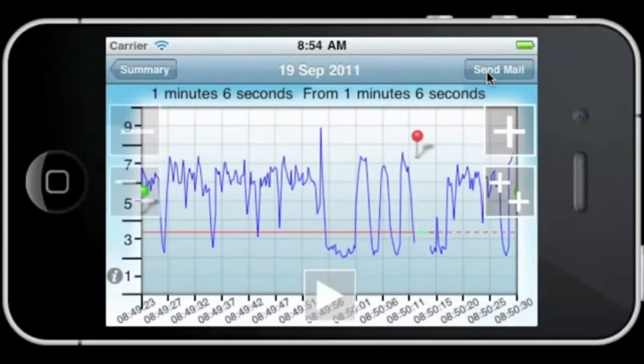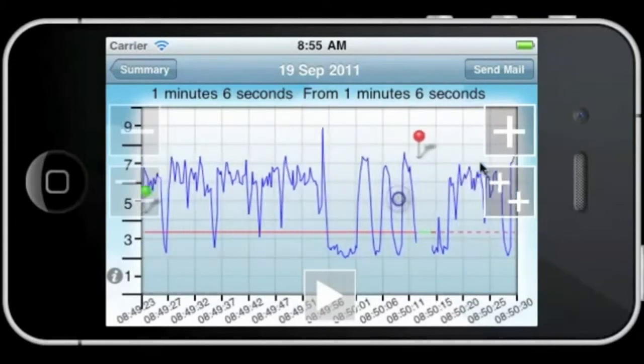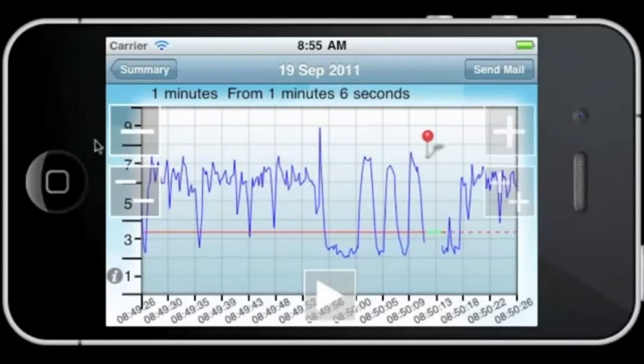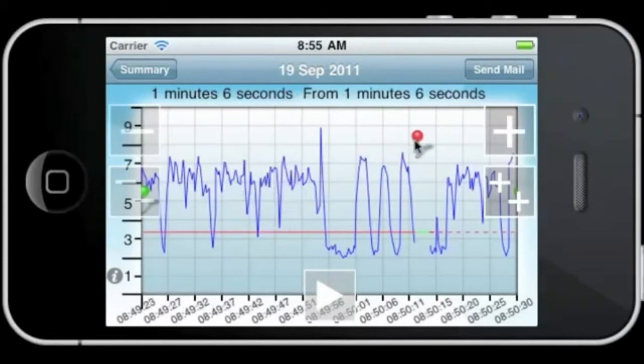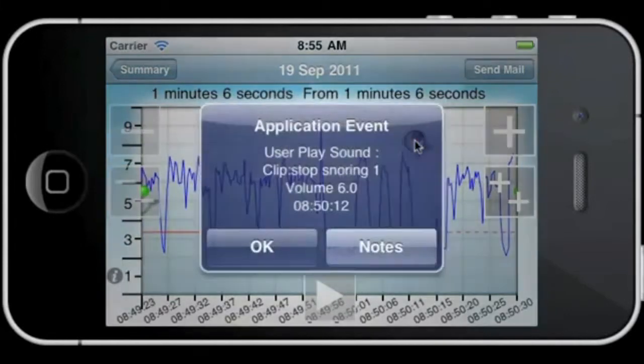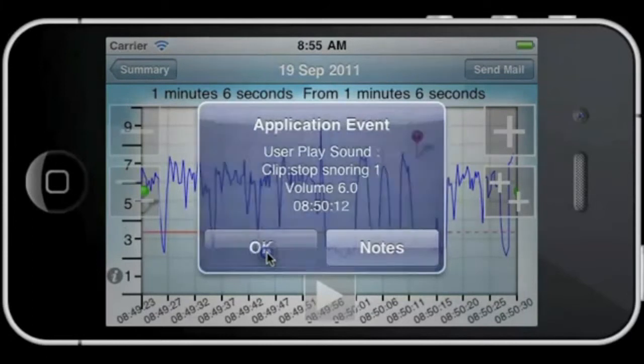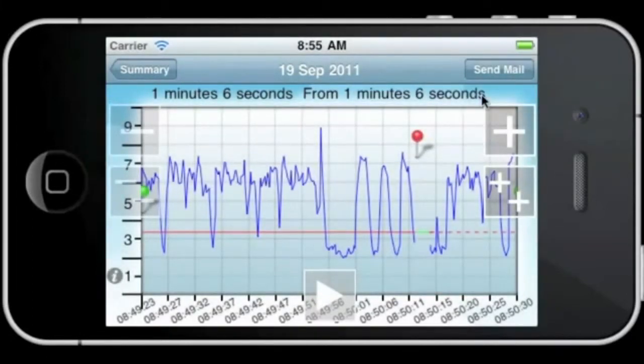If you click the graph button, the session will be shown in a graph. You can move back and forth in the graph, and you can zoom in and out either with the plus/minus buttons or with the 2-finger pinch zoom. The graph also contains internal or external events that you can click on to get more information. From here you can also choose to send your data to an email address.